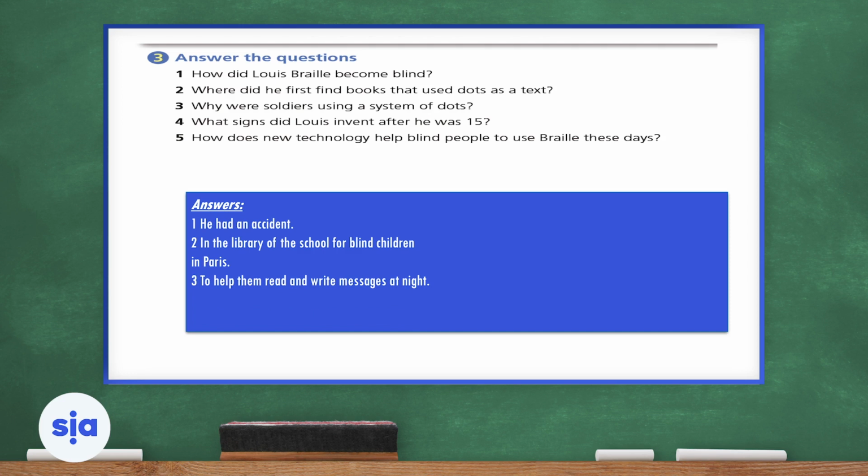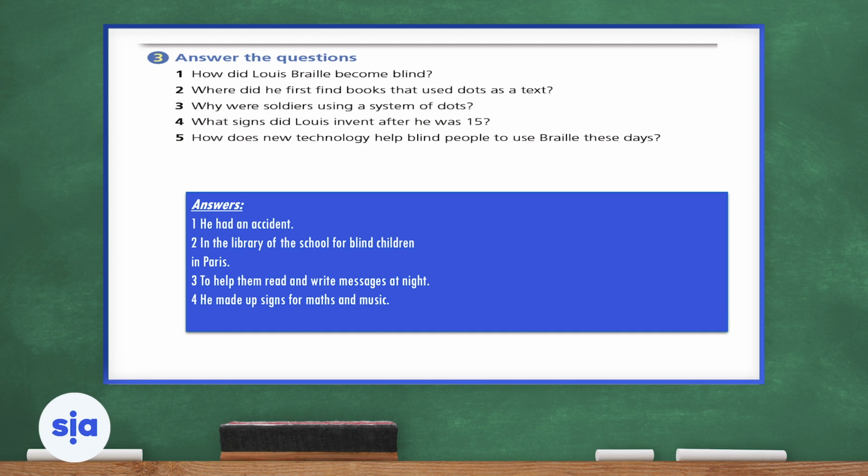Not really. It's to help them read and write messages at night because they could not see at night due to the darkness. Number 4, what signs did Louis invent after he was 15? What were the signs that he invented after he turned 15? He made up signs for maths and music.